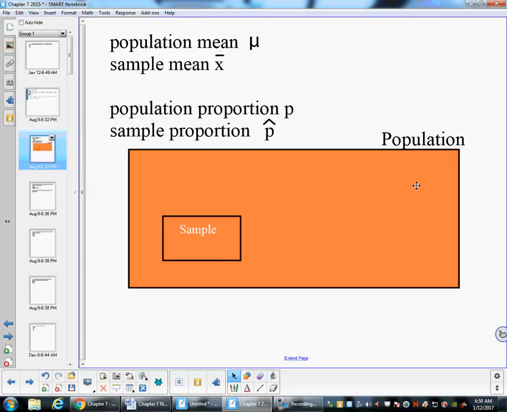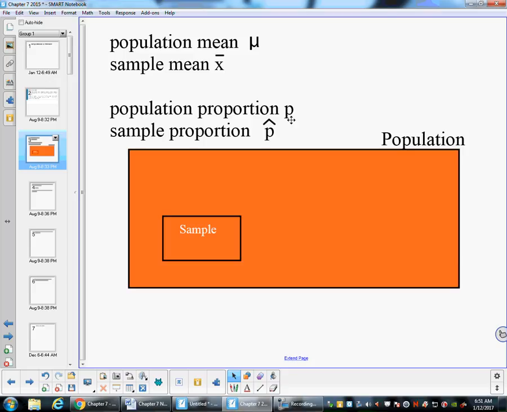Now there's different notation for each one. The population mean, we use mu. And you've seen mu before when we're talking about theoretical means for like expected value and stuff. And then they have a sample mean, which is x bar. And you should have seen that before too. That was whenever we're taking a mean from a sample.